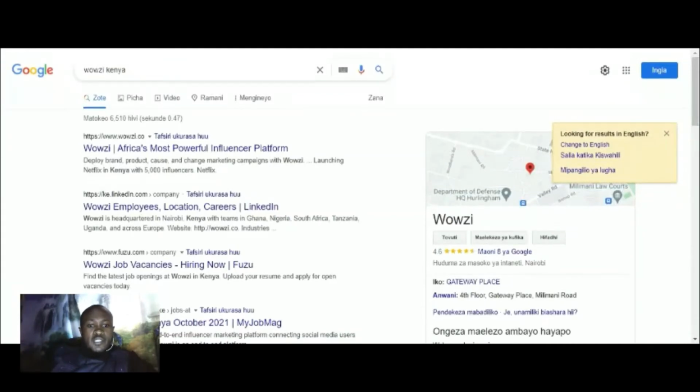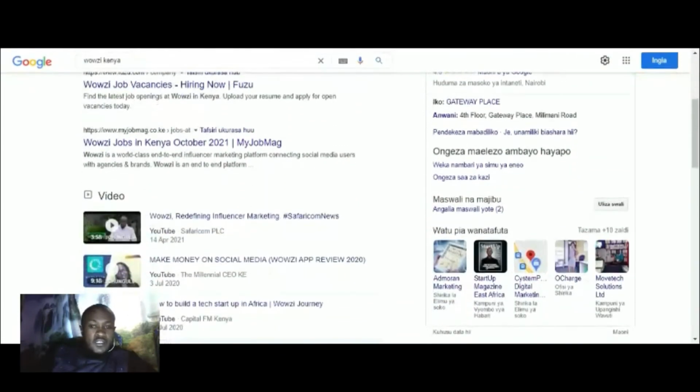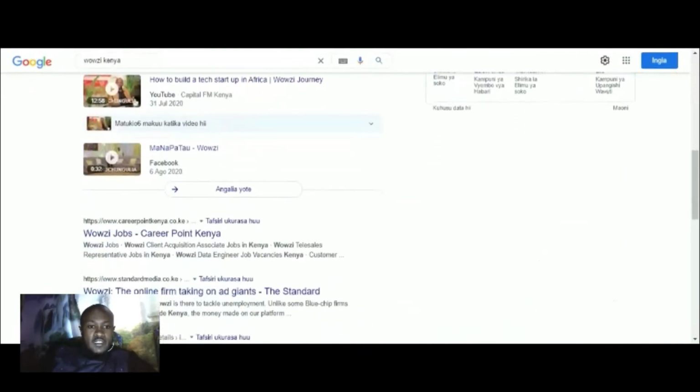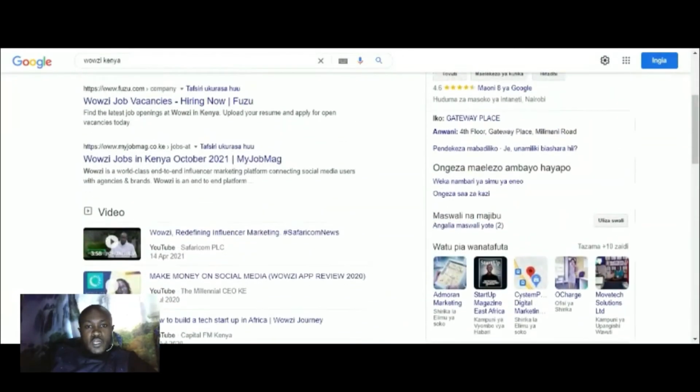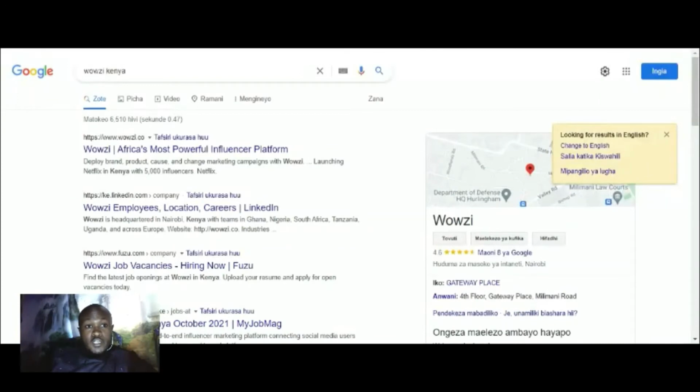From time to time, they'll send you an SMS alert concerning the new job offers, and you'll be given 30 minutes to accept or reject the job. Once you accept the job, you'll be given a guideline on how you're going to influence the job, and mostly they want the trending hashtags that they have given to be at least number one so that they can get the best results that they need. So from there, after you accept, there's going to be a review, and from there you're good to go.